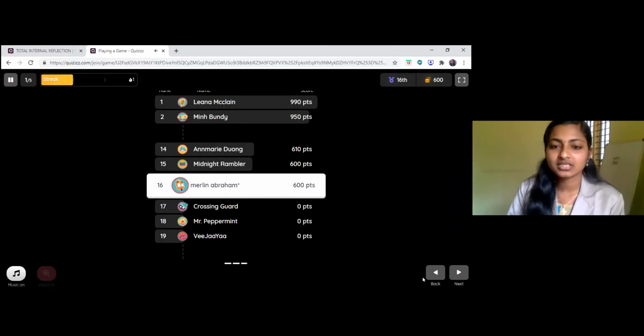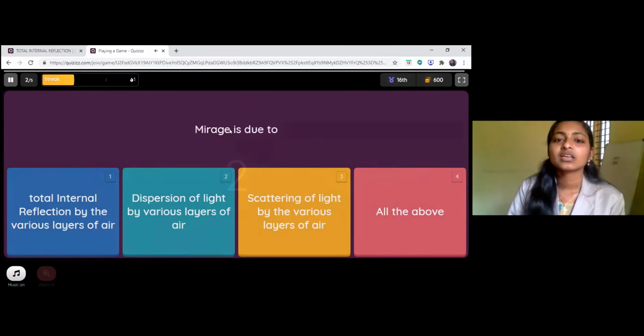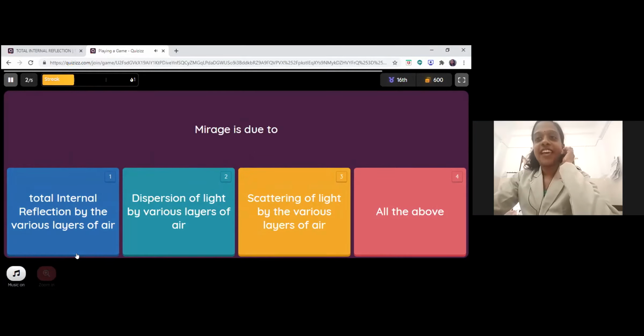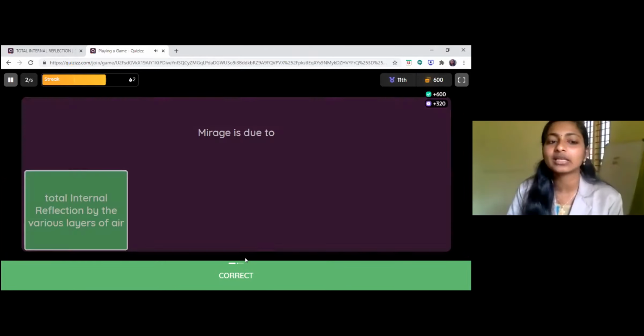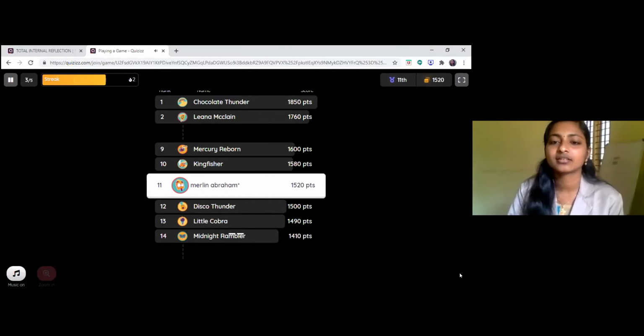So the next question. Mirage is due to: option A, total internal reflection by the various layers of air; option B, dispersion of light by various layers of air; option C, scattering of light by various layers of air; or option D, all of the above. So which is the correct one? Total internal reflection by the various layers of air. Exactly, it is total internal reflection by the various layers of air.